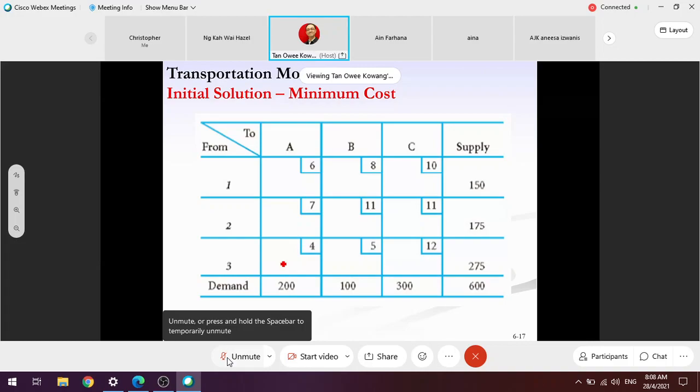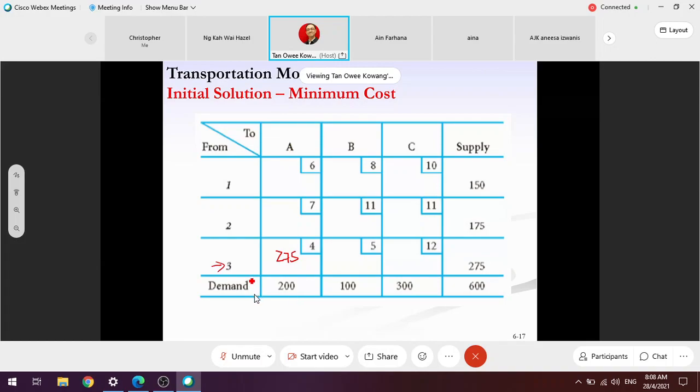But why 200? If, for example, I put 275, why can't I put 275? Because even though supply 3 is able to produce 275, what demand A requires is only 200.